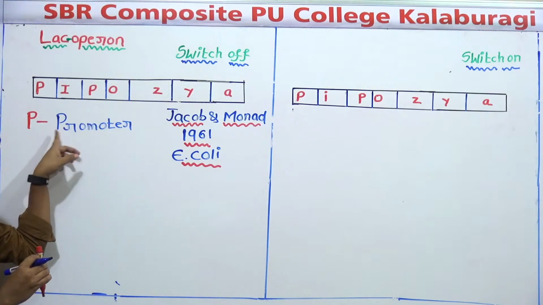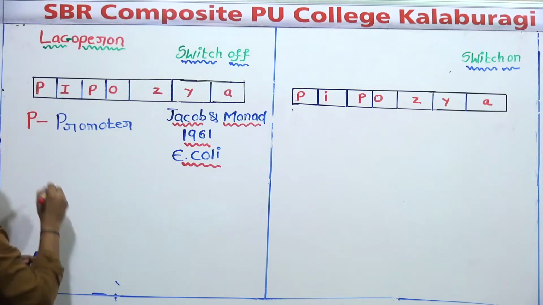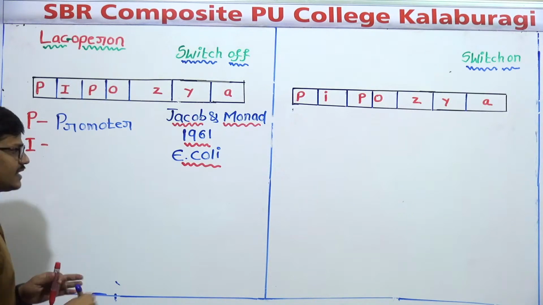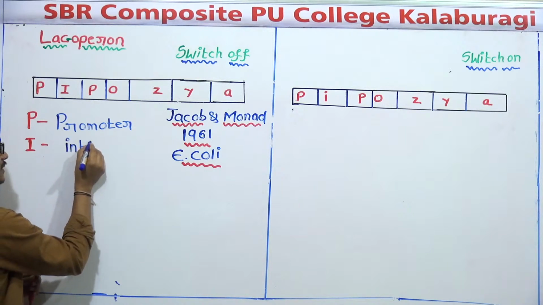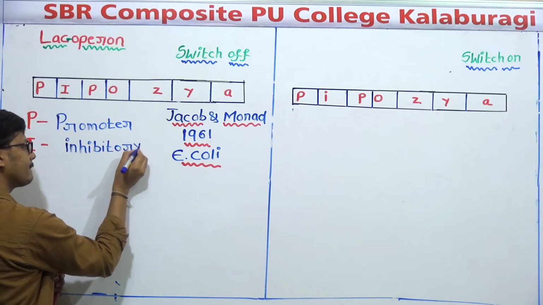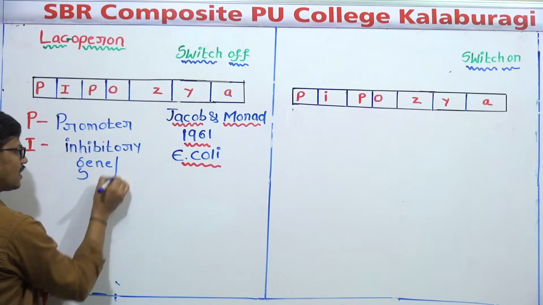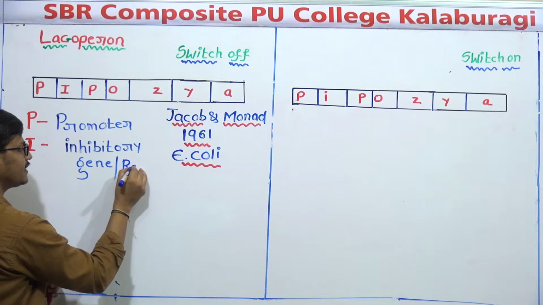It is the promoter region. And here, what does this I stand for? I stands for inhibitory gene, which has another name, regulator gene.